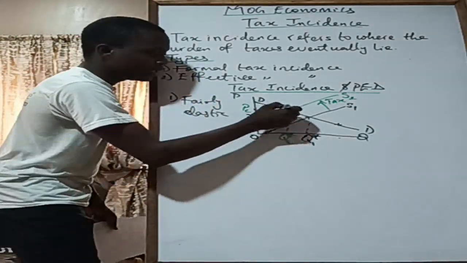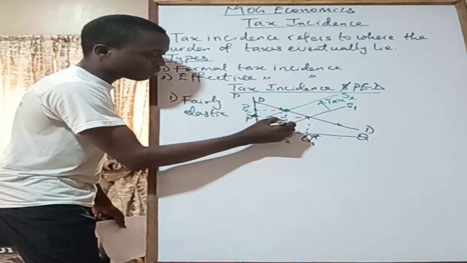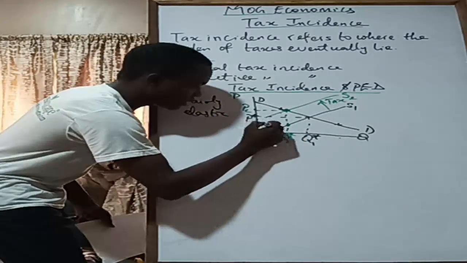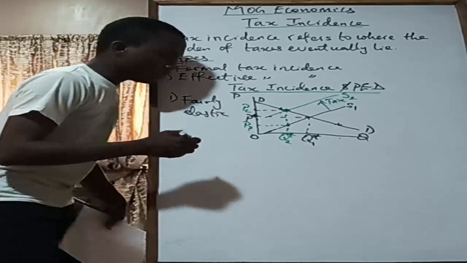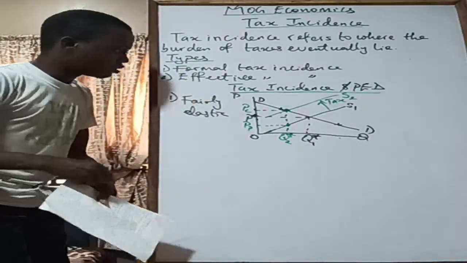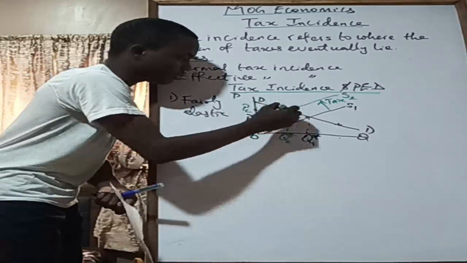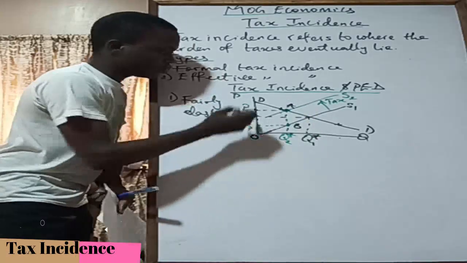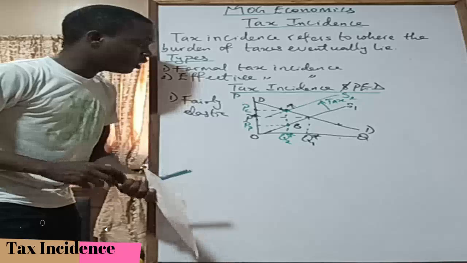So this same point here, we trace it down. We have the quantity downward here, so we trace to the supply curve. This is the supply curve. And then we bring this to the price axis here. So this is the price that the producer is receiving. If you look at it, you have an entire triangle here, here, here, and here. Let me call this A and this B. So PCAB, then PP. You have a rectangle there.